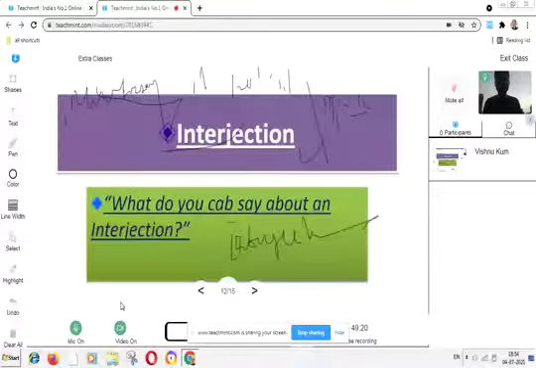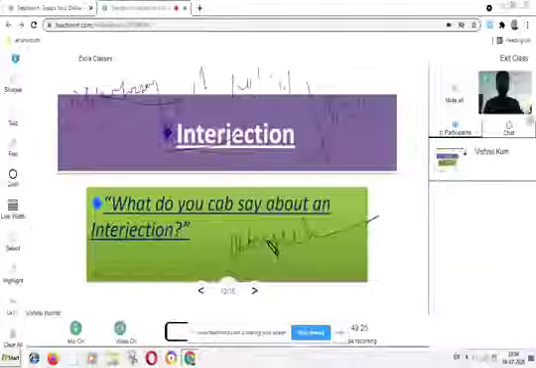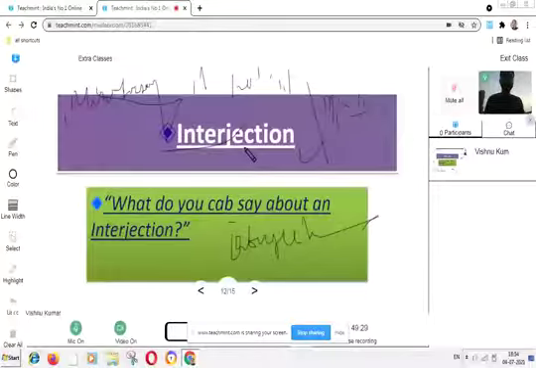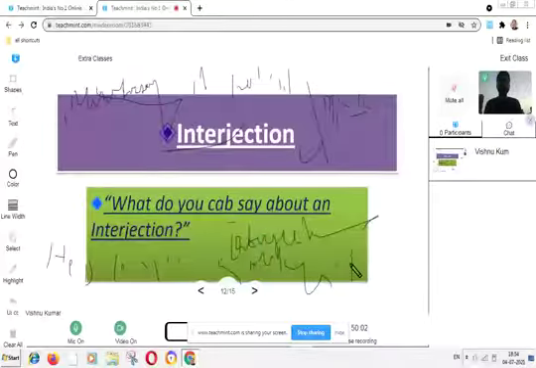Not only but also is an interjection. Another example: he is a writer as well as a poet.